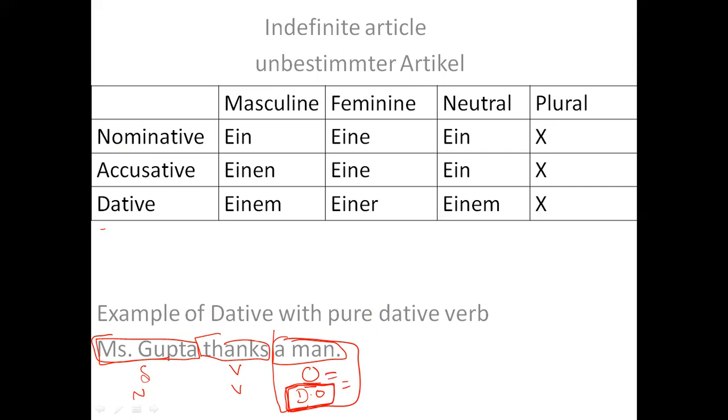We discussed this when we were discussing dative verbs, in detail. But just to give you a quick review, to thank is a dative verb, a pure dative verb. So it's a 100% dative object.